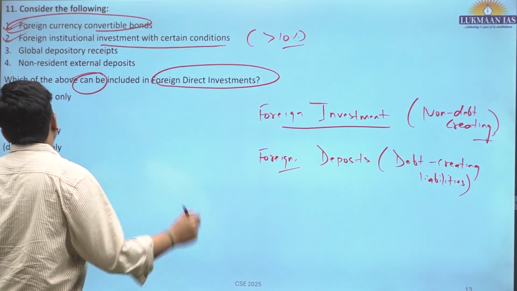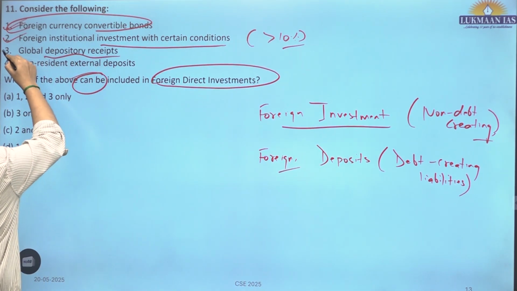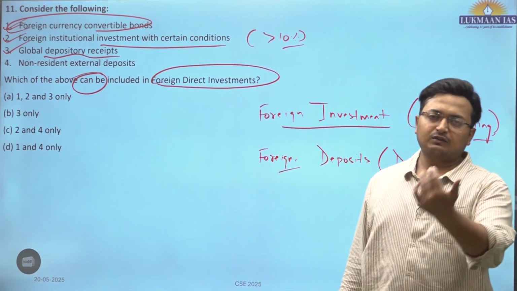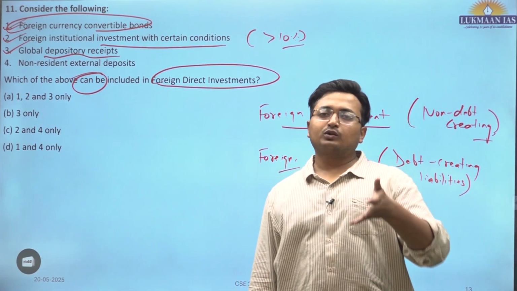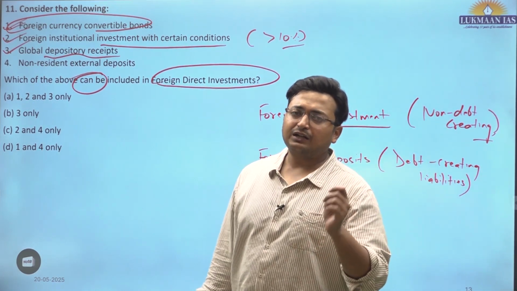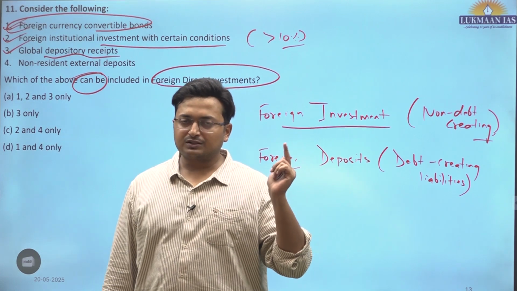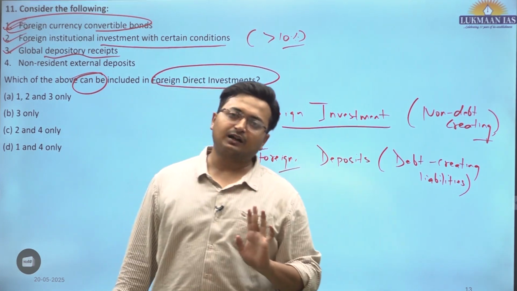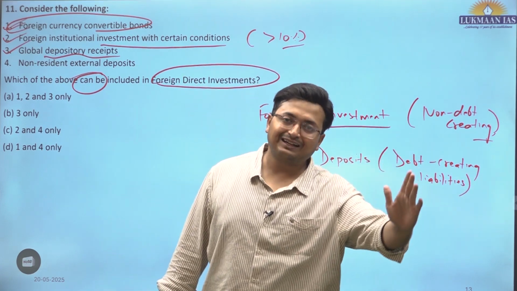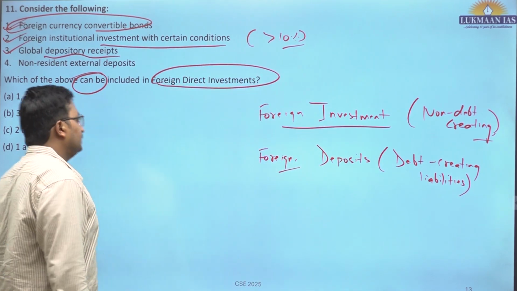Global depository receipt, this is also correct. If a US investor is investing in GDRs of say Tata Motors, supposing they have issued GDRs in the USA, in a way the US investor is owning the shares of Tata indirectly. This is also an investment because this is also non-debt creating. That is also part of FDI.